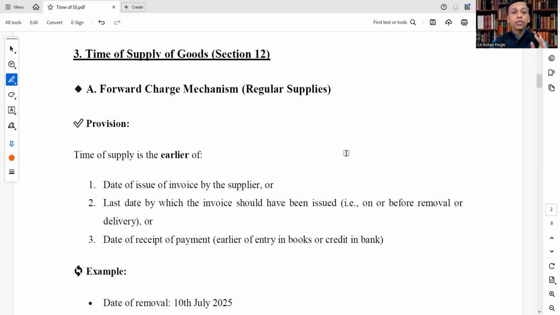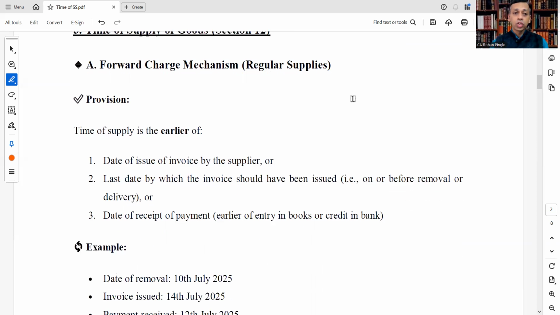Under that, the first part is the forward charge mechanism, that is, regular supplies. What is the provision?